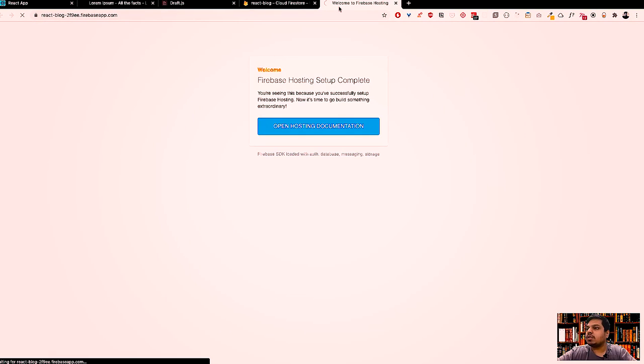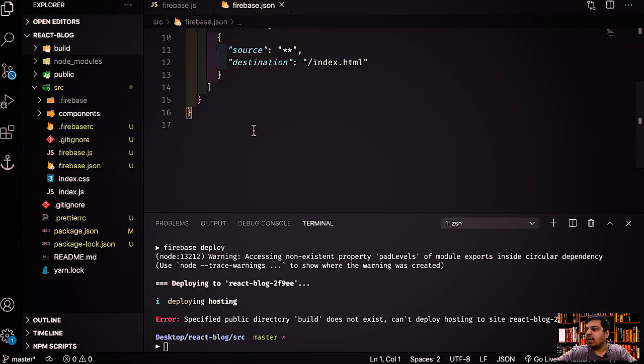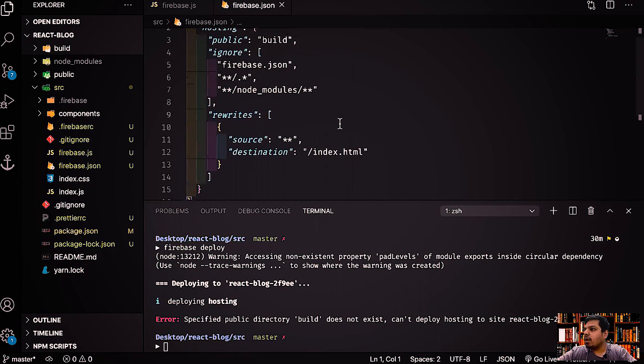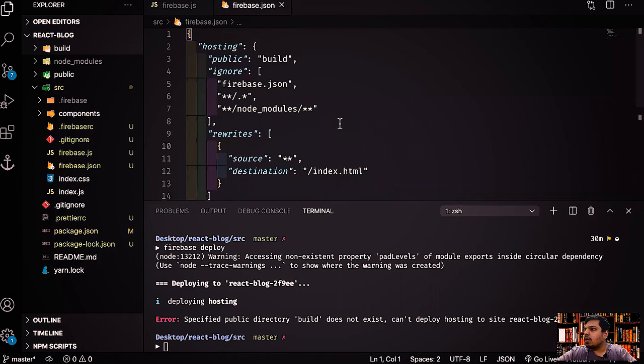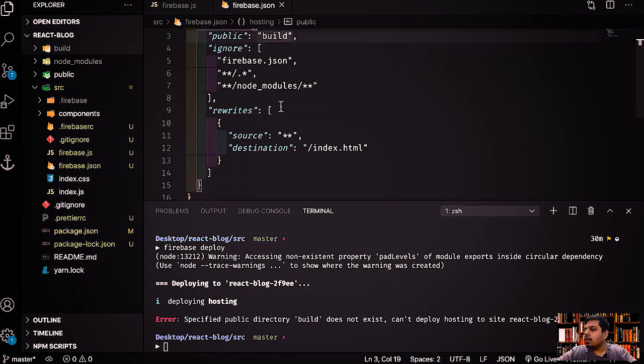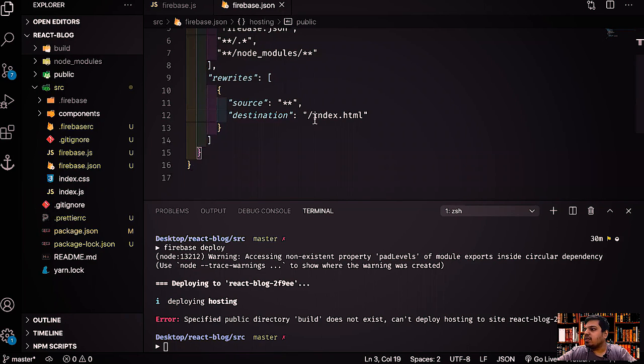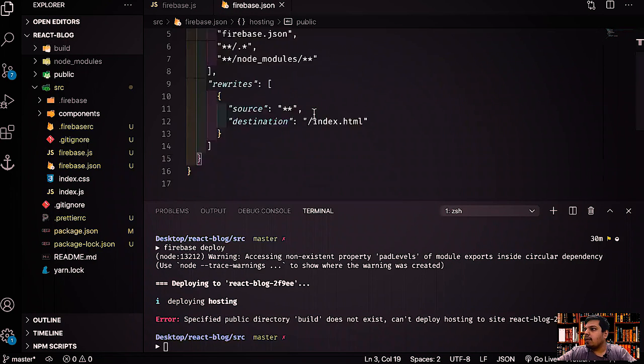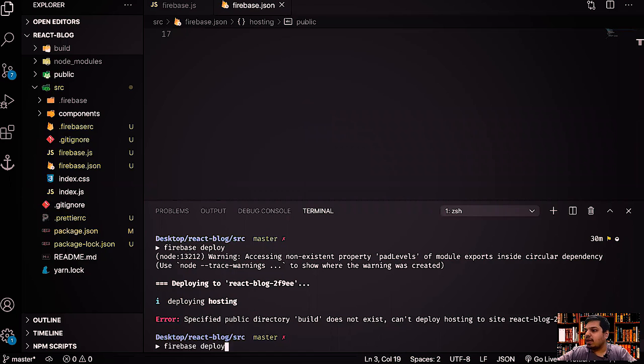Let's refresh this and wait for a second. It is saying that build does not exist. Can't deploy hosting to site React blog because we have done something wrong over here. Okay. Hosting public is build, and that is fine. Destination is index.html. Everything is fine. Okay. Let's try again. Let's do firebase deploy.